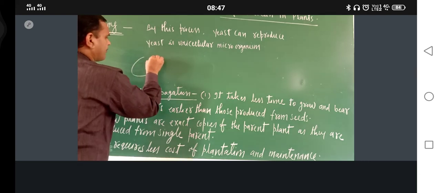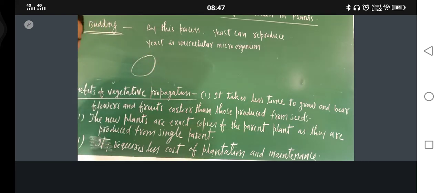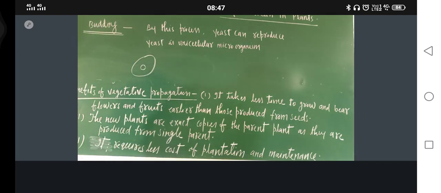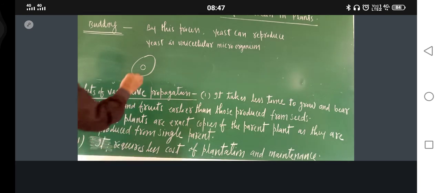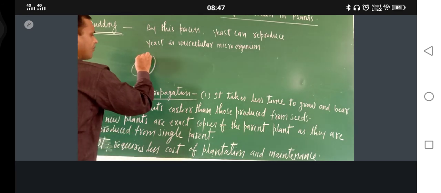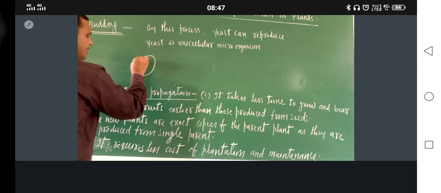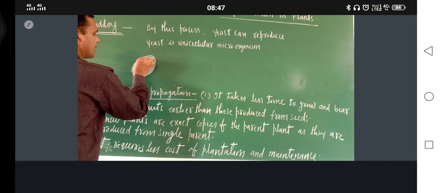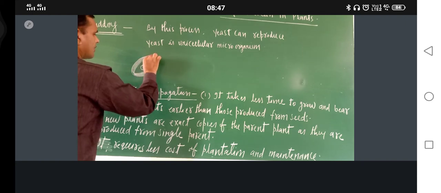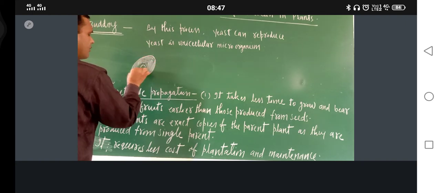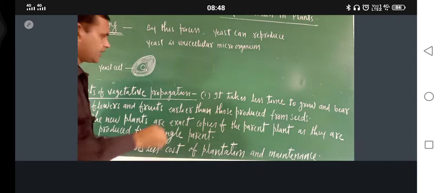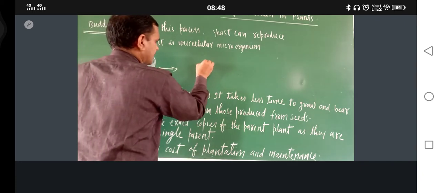Now just see, I will make one diagram. Okay, just see. This is the nucleus. What is this one? At the center, what is there? Nucleus. This is a yeast cell. What is this one? Yeast cell.